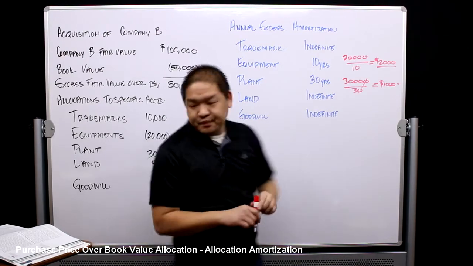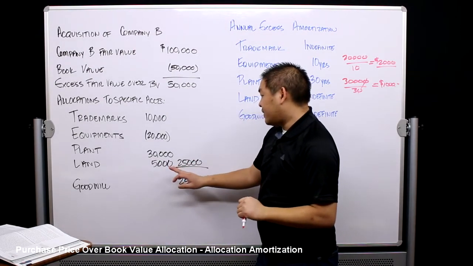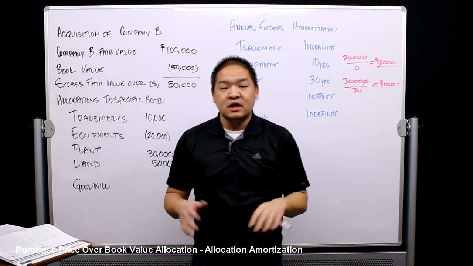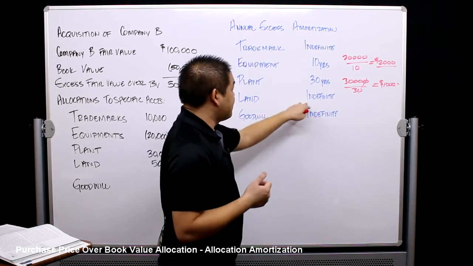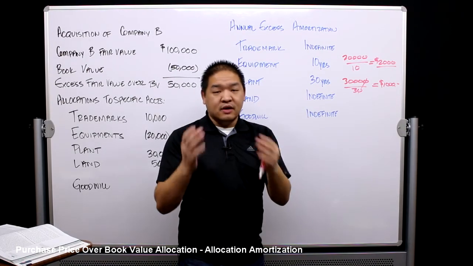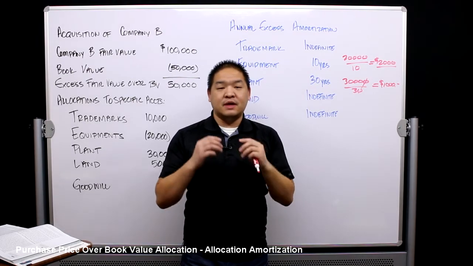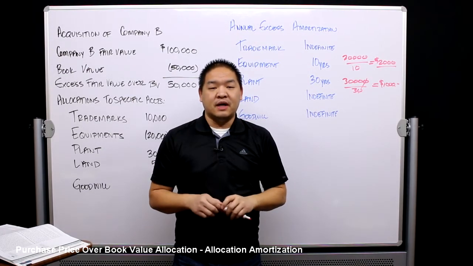All right, land. We're going to increase land by $5,000, except land is never depreciable for any purposes. So it has an indefinite life. We'll check it for impairment, but land is not depreciable. Goodwill has an indefinite life, same thing. We're going to review it for impairment annually.